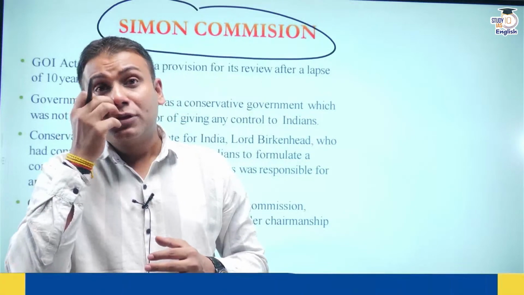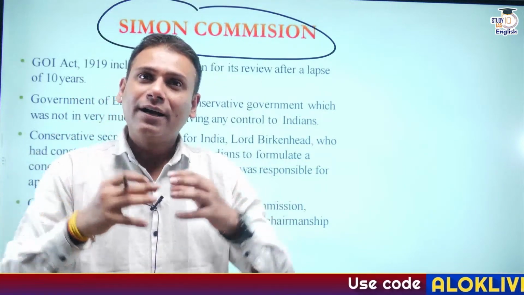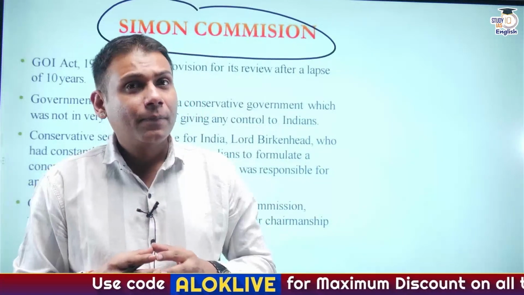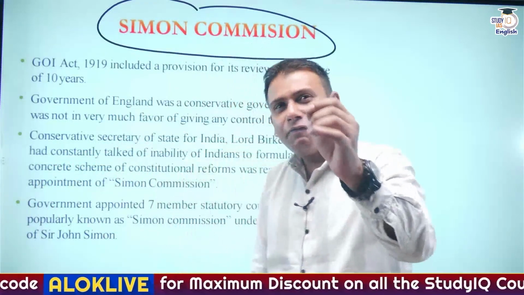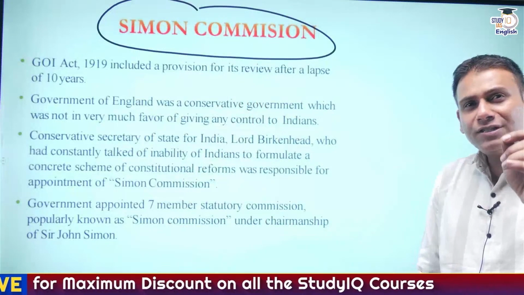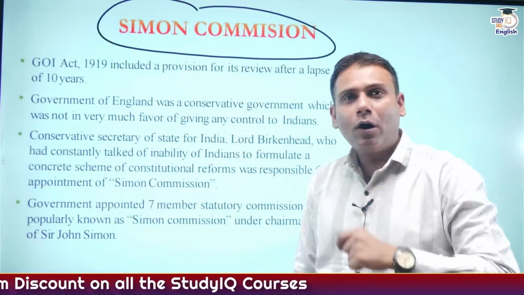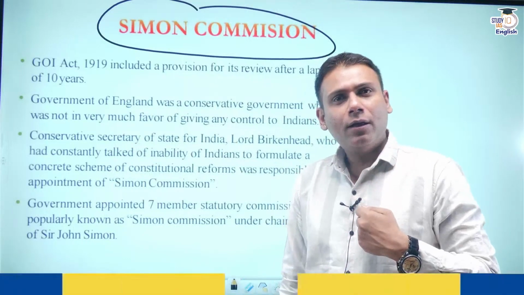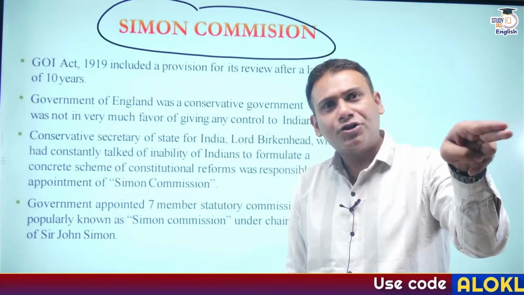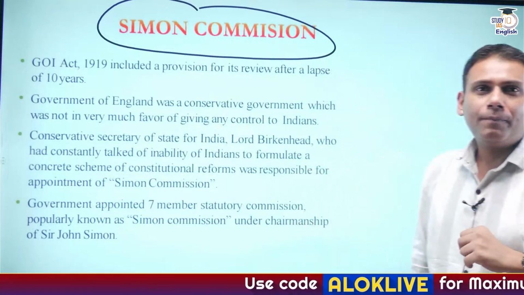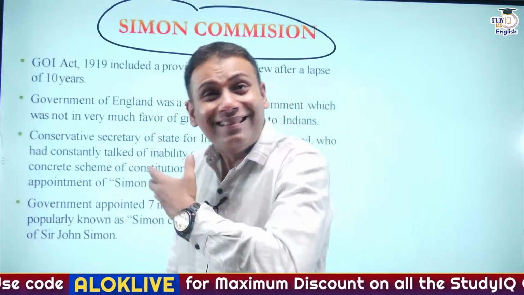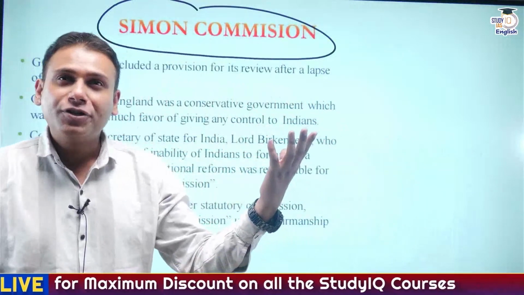Apart from this, the Muslim section now decided to work with the Indian National Congress. Why? Because a very different attitude had been adopted by the Britishers against Turkey in World War I. So there began a Khilafat movement in the country. And finally, the Khilafat movement was merged with the non-cooperation movement. So when the country was going through these events, what did Britishers do?